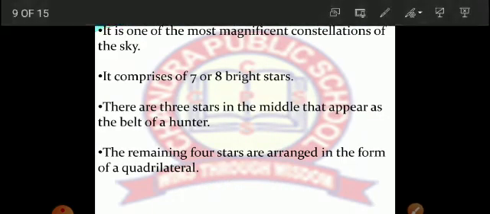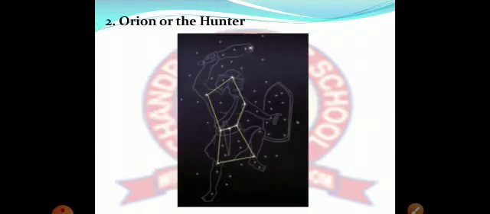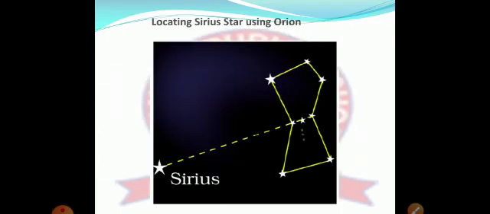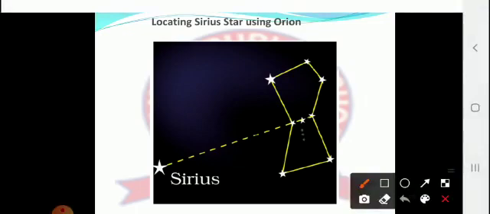This Orion, or the Hunter constellation, appears in the northern hemisphere as well as in the southern hemisphere. Now our next topic is locating Sirius star using Orion.